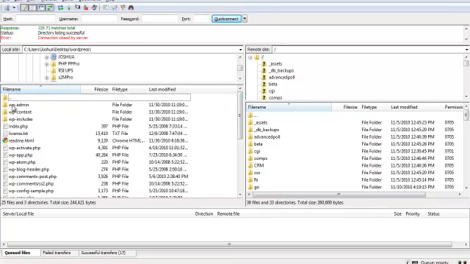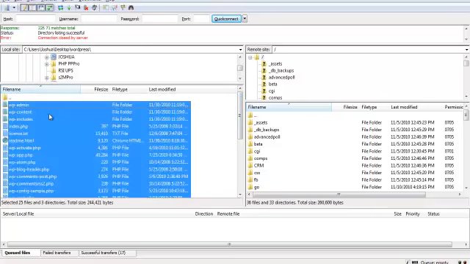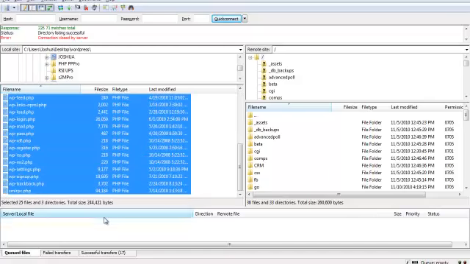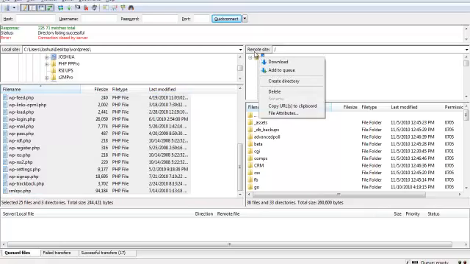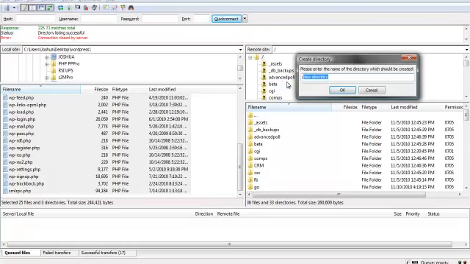So you just want to take all of those, which you can do like a Control A, or just drag and select them all. Just make sure you get them all, and then you go to your remote site. That's your server, your web server, and somewhere in the root directory, you right click and create directory.